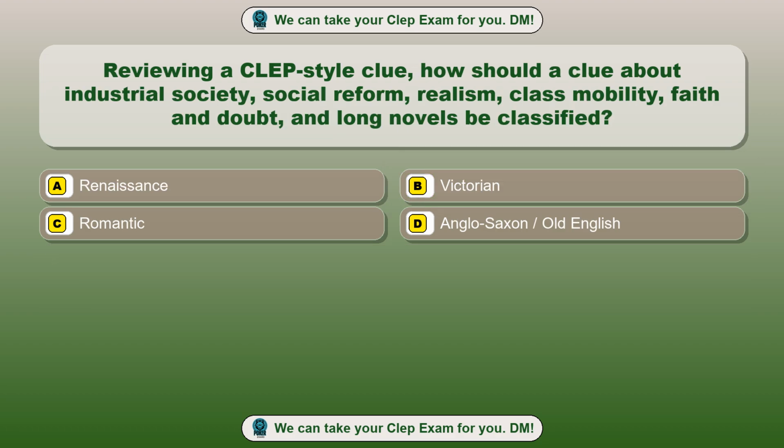Question 68. Reviewing a CLEP-style clue. How should a clue about industrial society, social reform, realism, class mobility, faith and doubt, and long novels be classified? Option A, Renaissance. Option B, Victorian. Option C, Romantic. Option D, Anglo-Saxon/Old English. The correct answer is option B, Victorian.